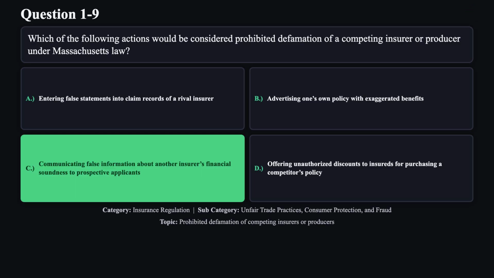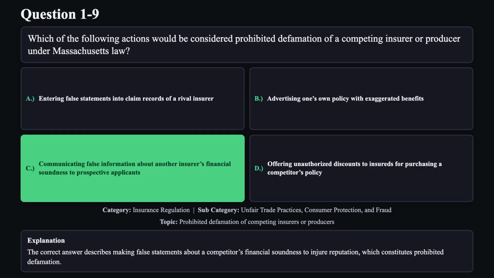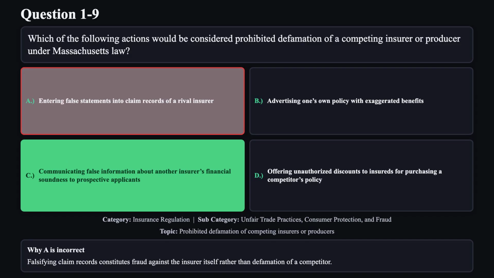The correct answer is C. The correct answer describes making false statements about a competitor's financial soundness to injure reputation, which constitutes prohibited defamation. Reason A is not correct. Falsifying claim records constitutes fraud against the insurer itself rather than defamation of a competitor.